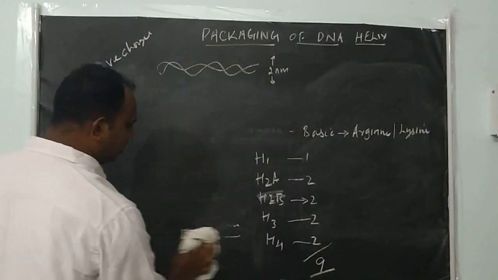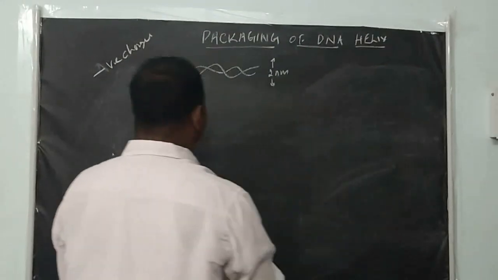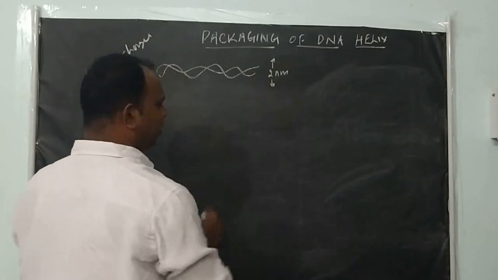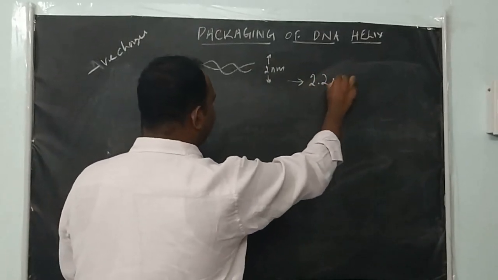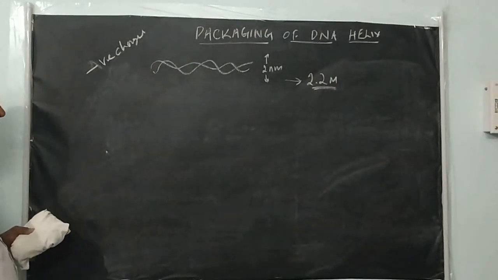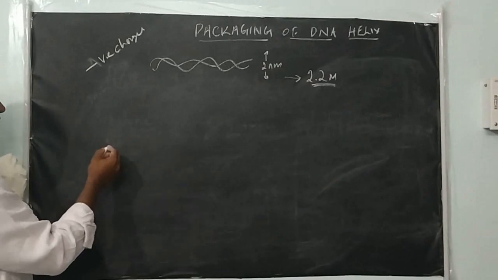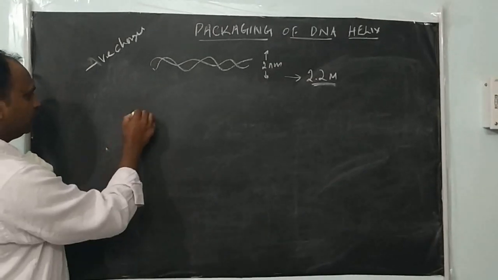Here, the size of DNA is 2 nanometer, and the length, taking human DNA, is 2.2 meter. For initial level packing, as I told, 9 types of histone proteins are involved.